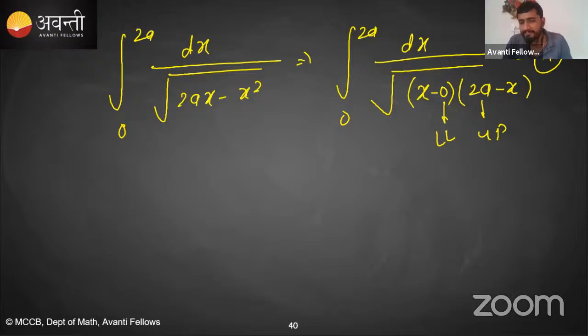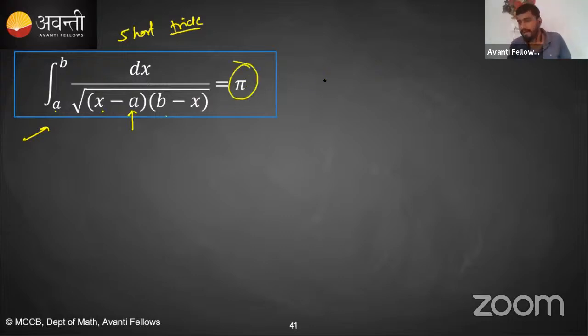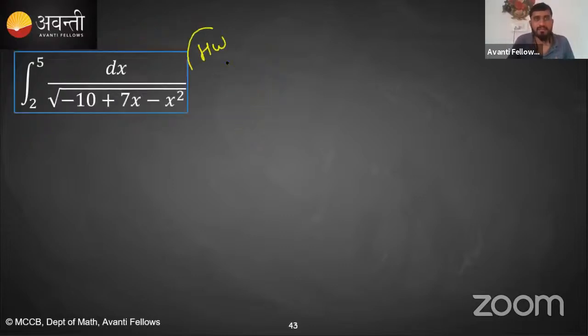Clear, guys? Come on, give me yes or no. Is it clear? Yeah, this is the short trick. This is (x minus lower limit) times (upper limit minus x). Your answer will always be pi. Clear? Great. Take this one as your homework.